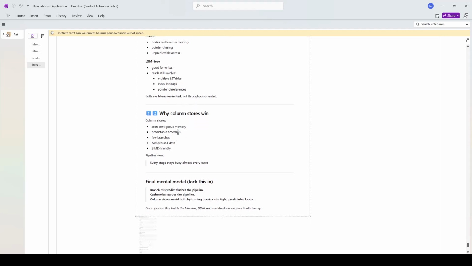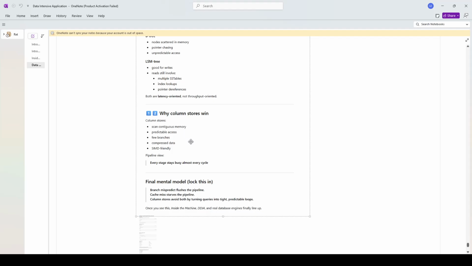So they're not throughput oriented, or they're not maximizing the number of executions that the pipeline could get. They are both latency oriented towards the front end, or towards the customer. That's why Firestore and B-trees are almost instantaneous in the front end, but not necessarily maximizing all the CPU resources of the back end.